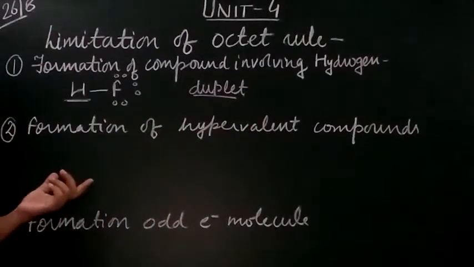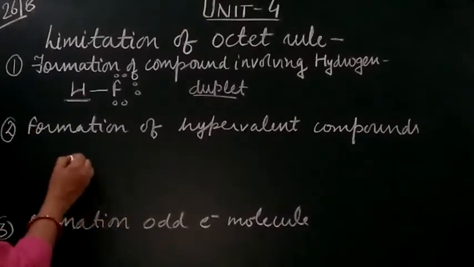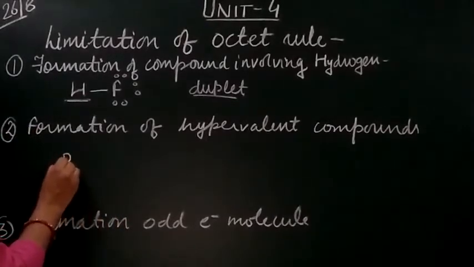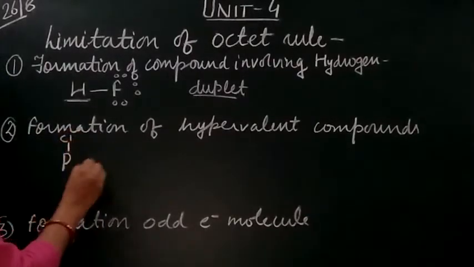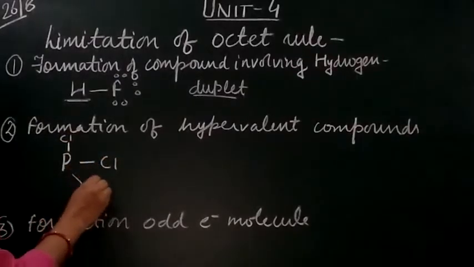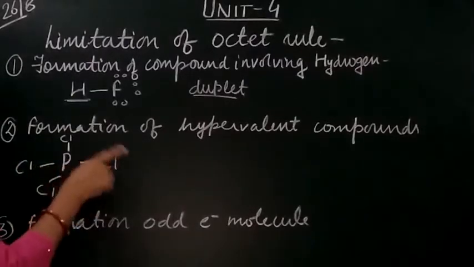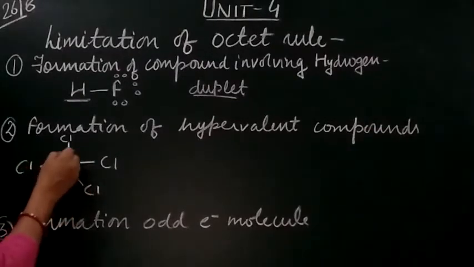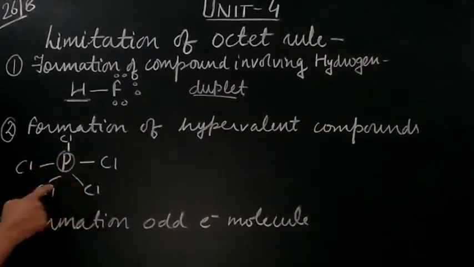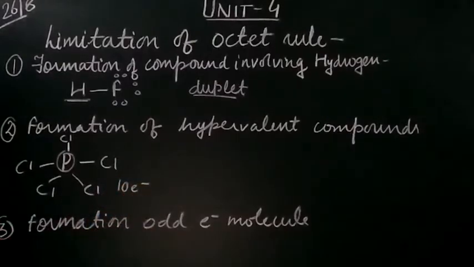Second is the formation of hypervalent compounds. There are certain compounds where the octet rule is violated, especially on the central atom. If we take the example of PCl5, we have phosphorus, and then chlorine around it. The octet of chlorine will definitely be completed, but phosphorus is surrounded by 5 chlorine atoms, so it will have 10 electrons. So the octet rule is violated here.